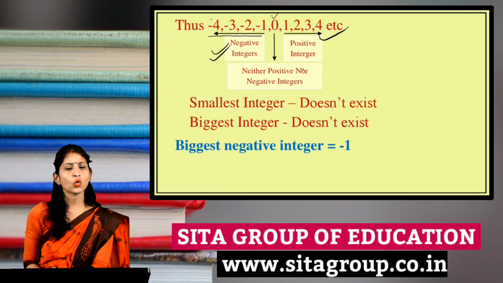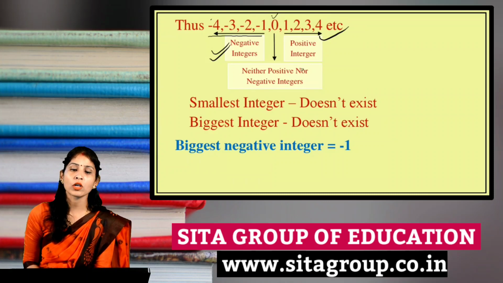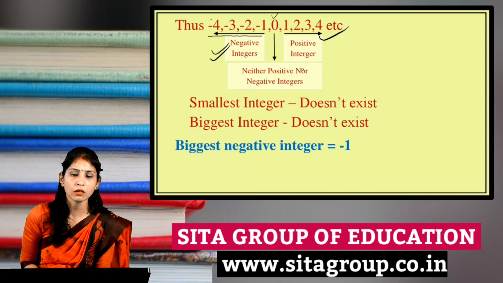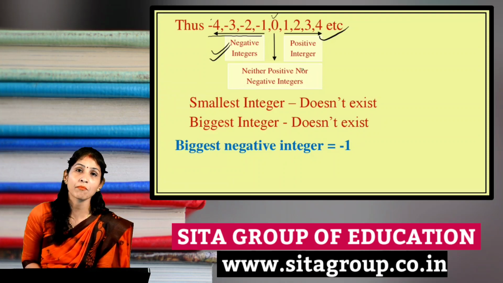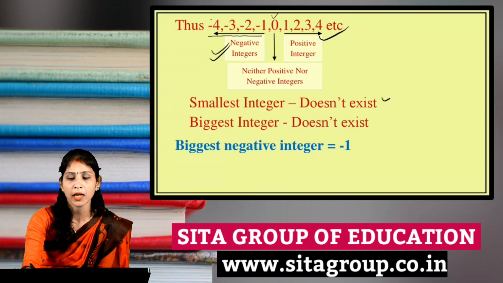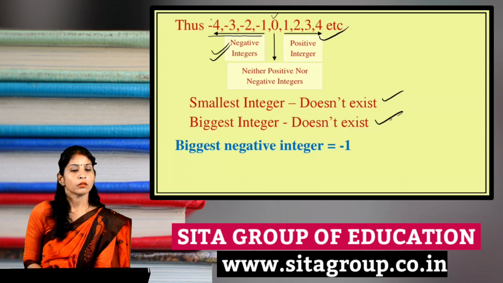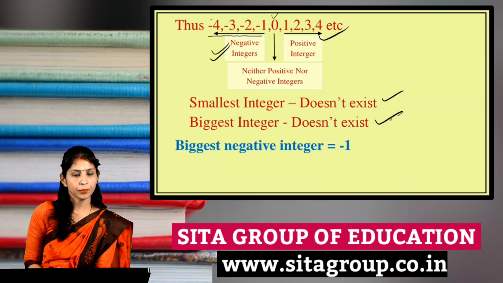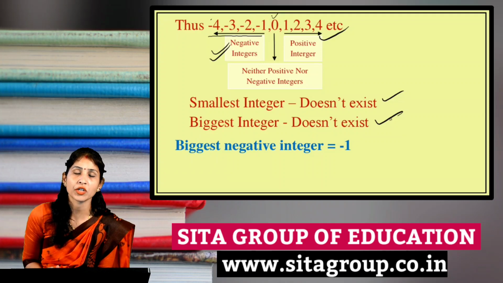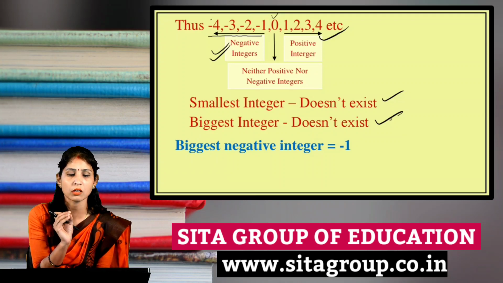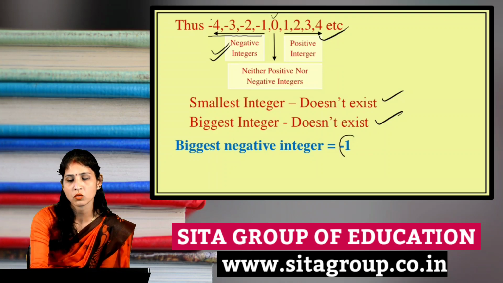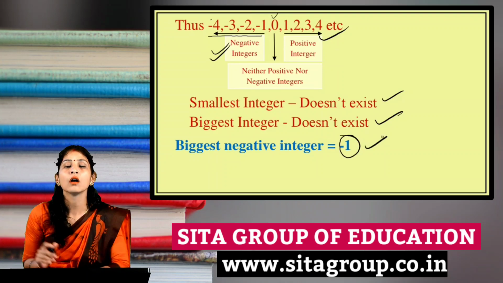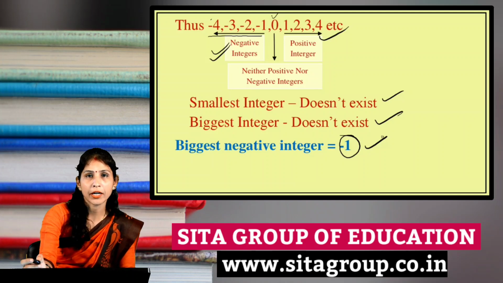Now the question arises here: the smallest integer. Which is the smallest integer? We cannot decide which can be the smallest integer. In the same manner, the biggest integer cannot be decided. Okay. Now one more question: the biggest negative integer. If somebody asks you which is the biggest negative integer, then you will reply -1 is known as the biggest negative integer.